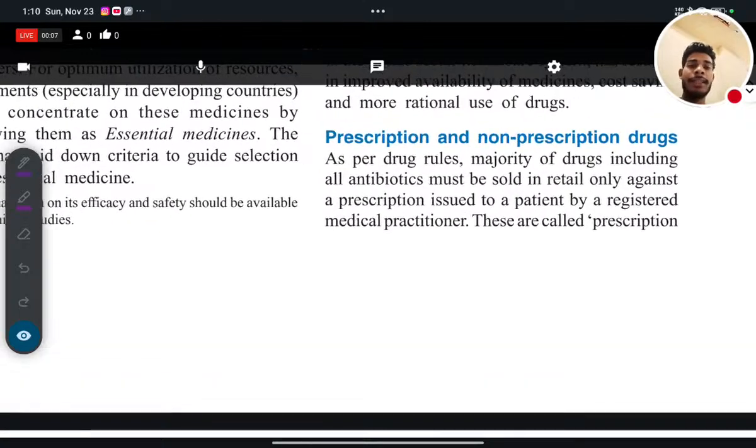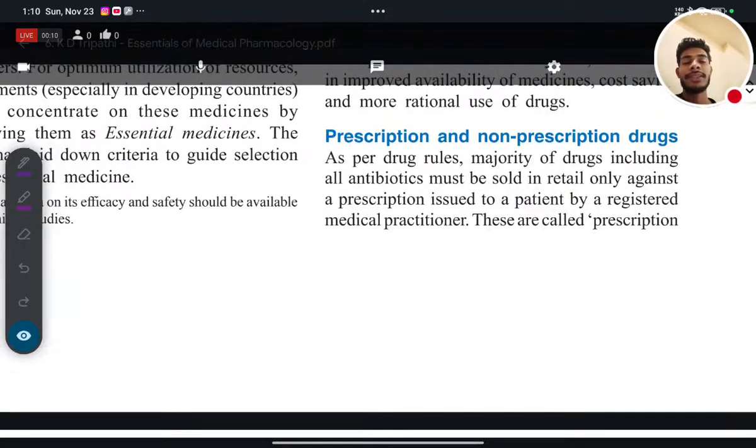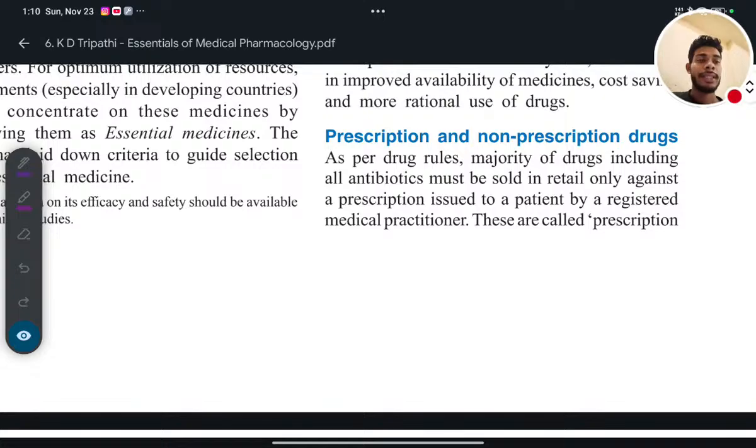We will start the second lecture of Tripathi's KD. In this, we completed up to prescription and non-prescription drugs in the last class. Now we will start from there: prescription and non-prescription drugs.